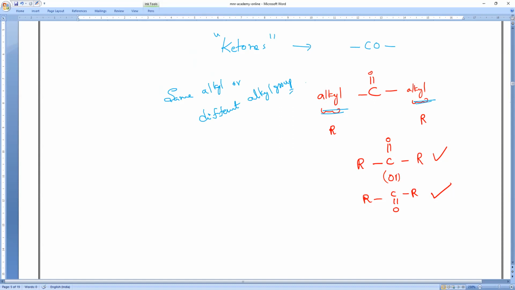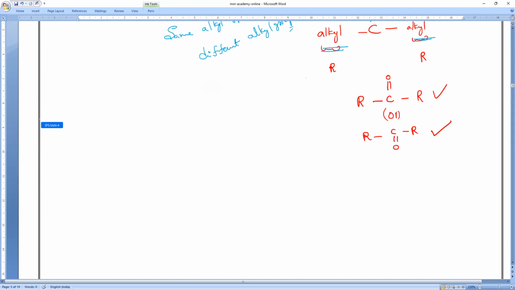Everybody, the ketone group must be present between two alkyl groups, either the same alkyl or different alkyl groups, it doesn't matter. Okay, guys? So if it is the same alkyl group, I can represent it as R-C double bond O-R. If it is a different alkyl group, represent it as R, C double bond O, single bond R dash.